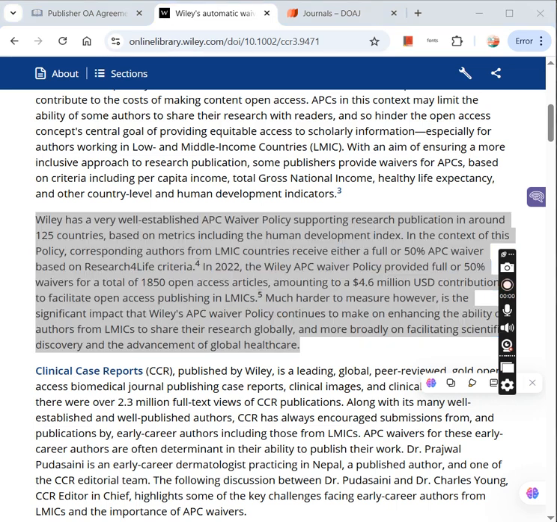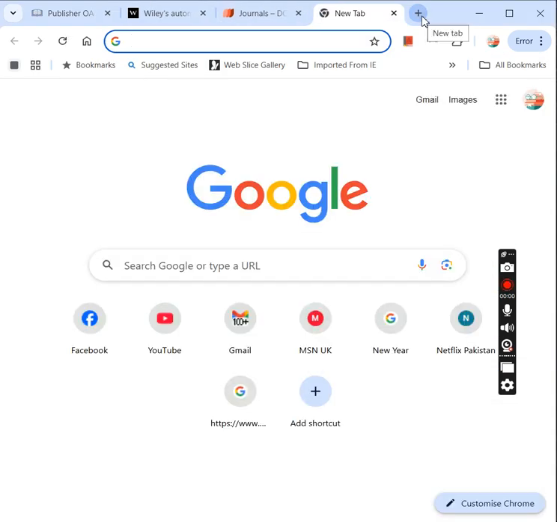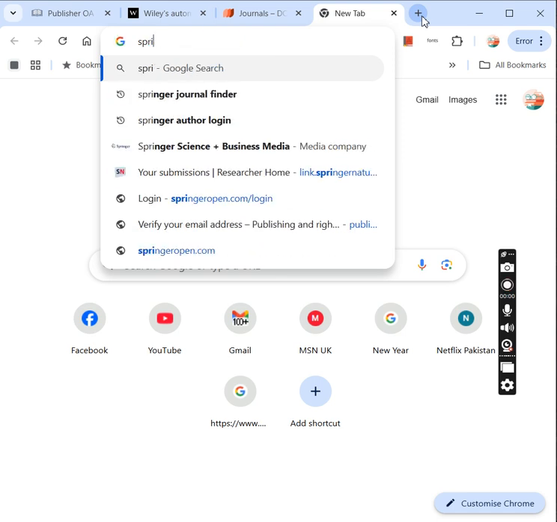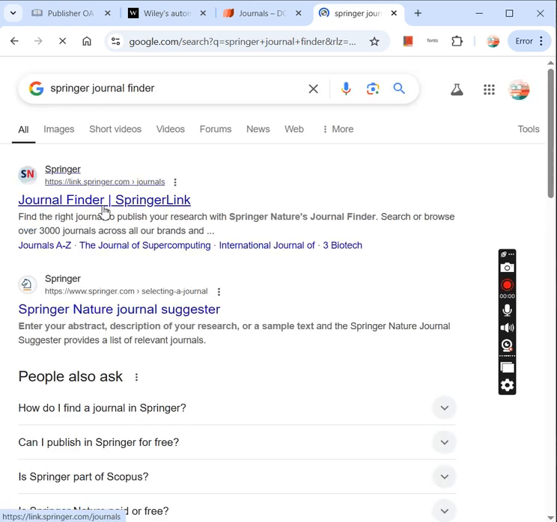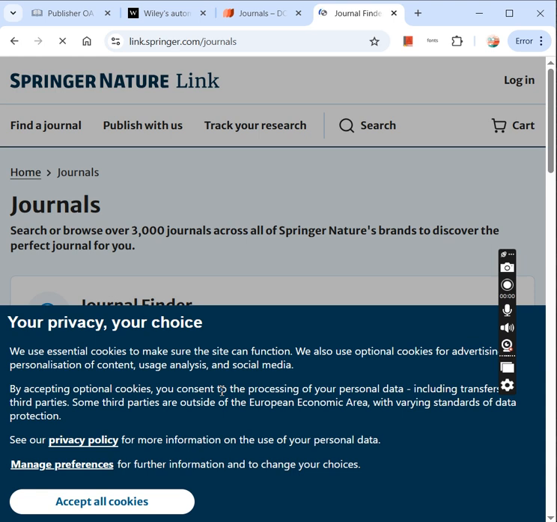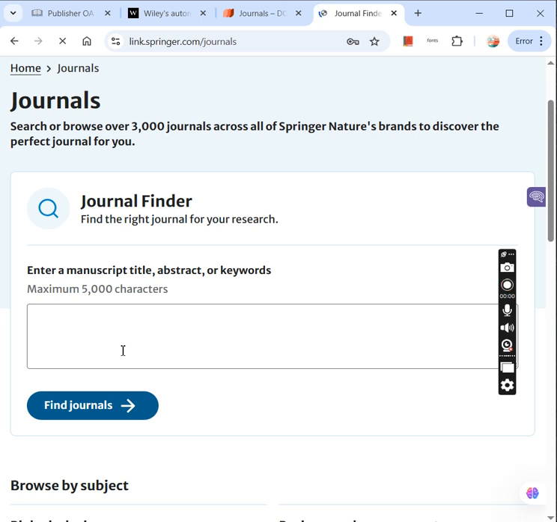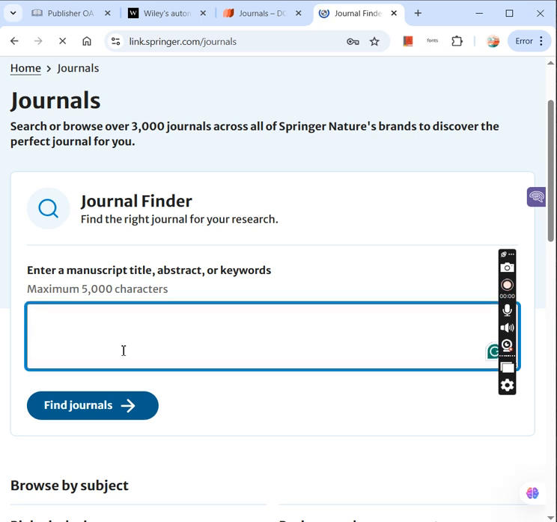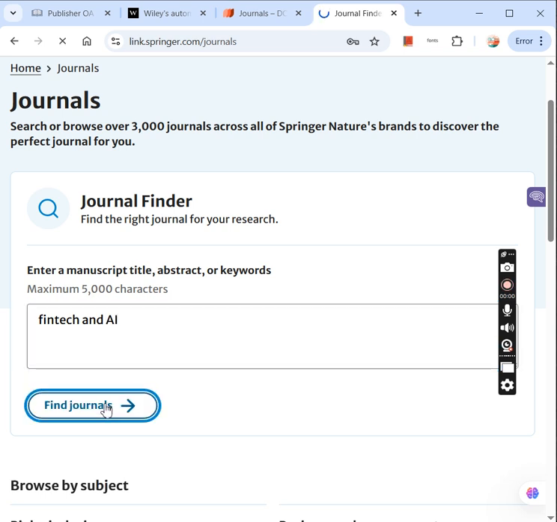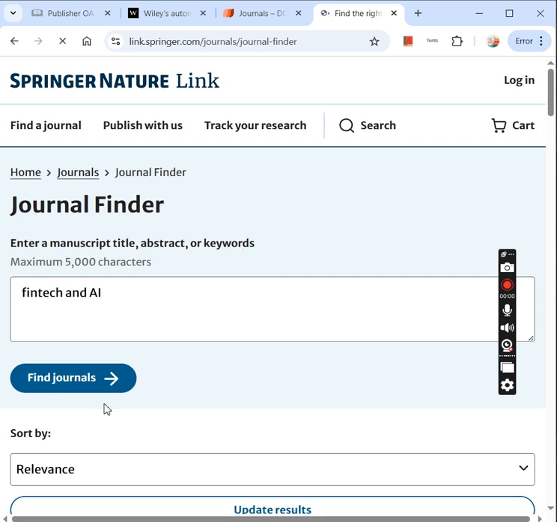Okay, now another method that I mostly use is to publish in those journals which have hybrid modes. For example, if I go to Springer Journal Finder and I click on it, and it asks me to give the abstract. For now, I'm not sharing the abstract. I'll just share the title, for example, FinTech and AI,